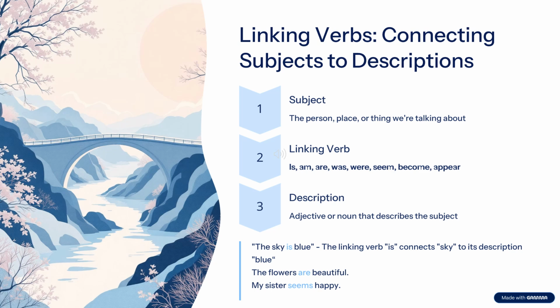Here in the example, the sky is blue. The main subject is the sky, which is followed by the connector and then its description, which is blue. Similarly, the flowers are beautiful. The linking verb is are. The word beautiful is describing flowers. My sister seems happy. The word happy is giving additional information about the main subject, sister. And one thing is important here, that in all these sentences, there is no action involved.